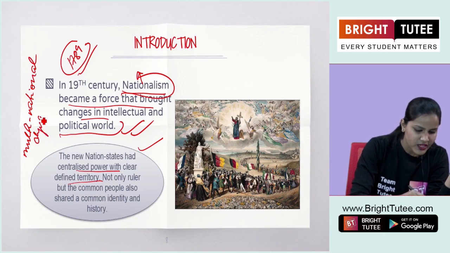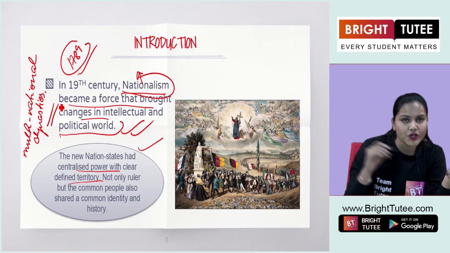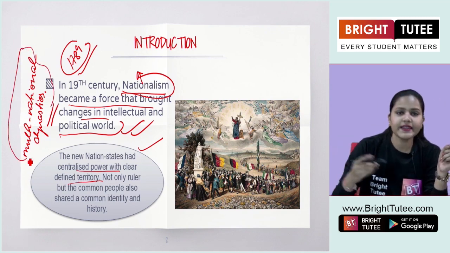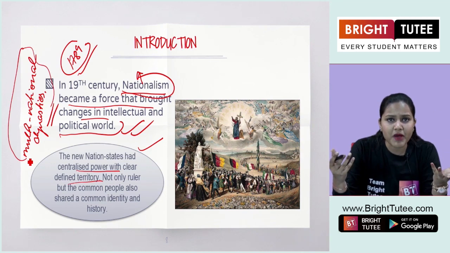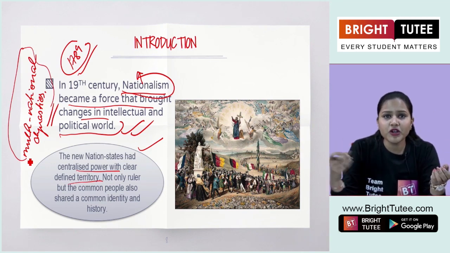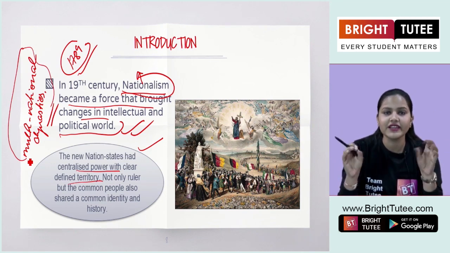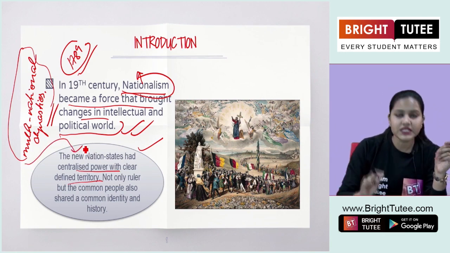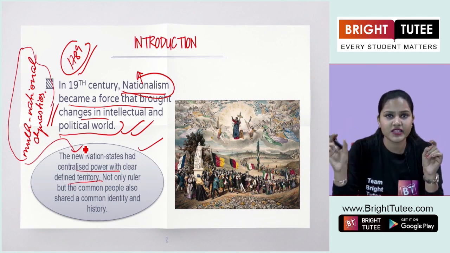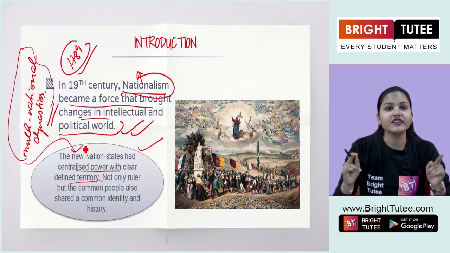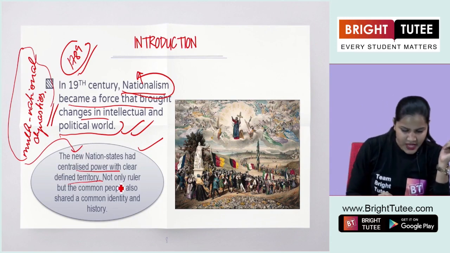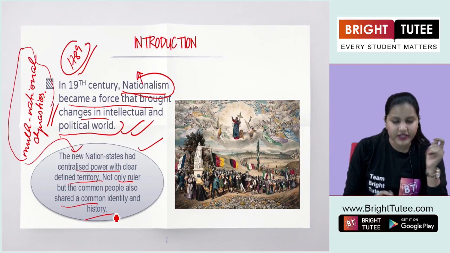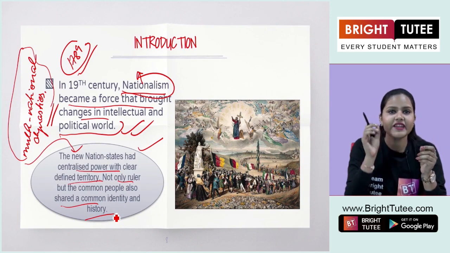Okay? So at first, in the 18th century, what do we observe? There were these multinational dynasties, the Habsburg Empire or the French, the German, Russians and so on, different empires, right? But in the 19th century, there was a clear-cut nation state and it had a defined territory, okay? Not only the ruler, but the common people also shared a common identity and history.